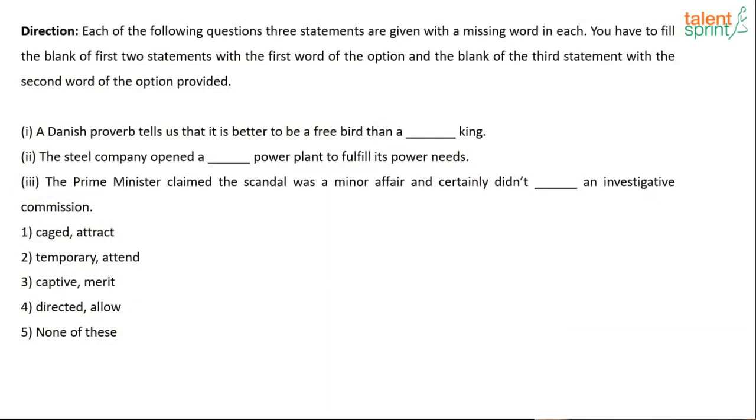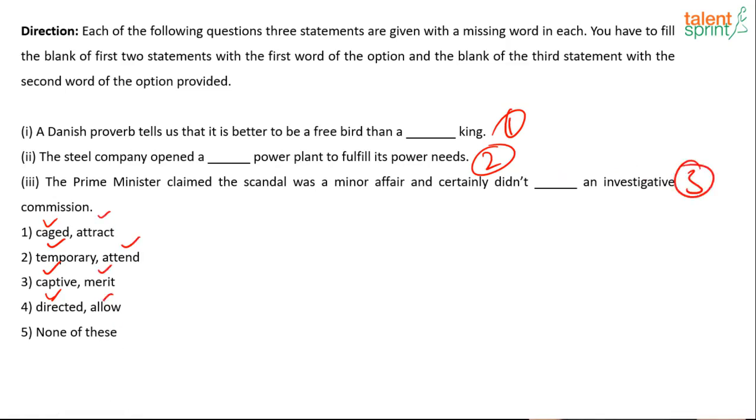Alright, so let's see. In each of the following questions, three statements are given with a missing word in each. You have to fill the blanks of the first two statements with the first word of the option, and the blank of the third statement with the second word of the option provided. So for the first two you have to fill in with any of these options, and for the third one, you have to fill in with any of these options.